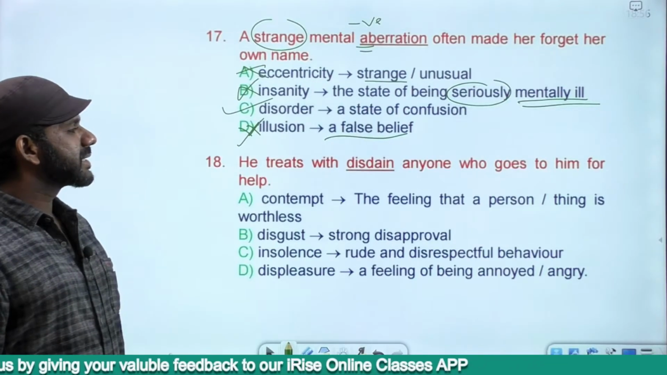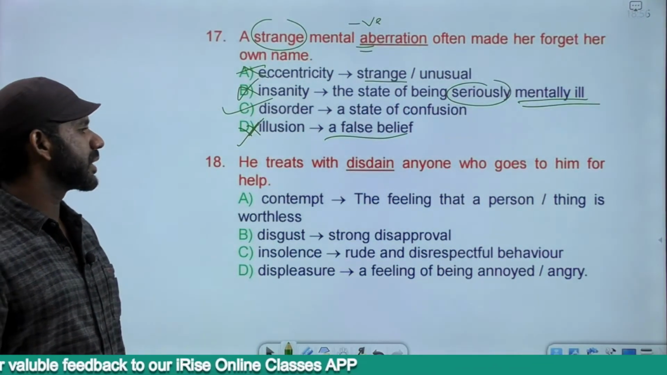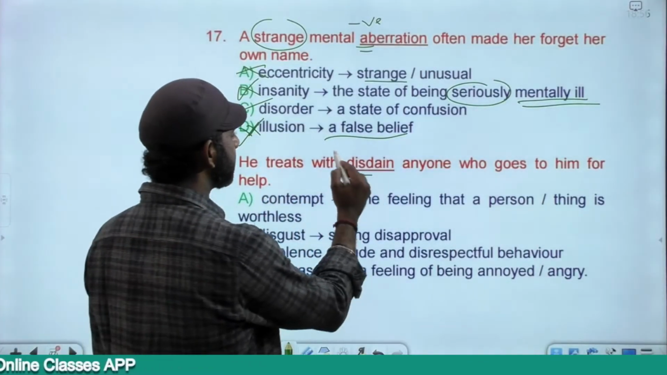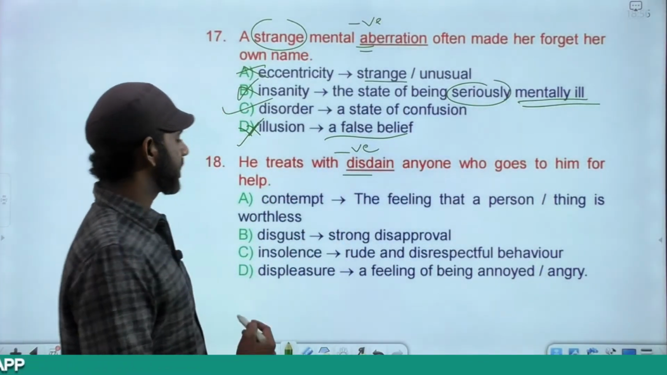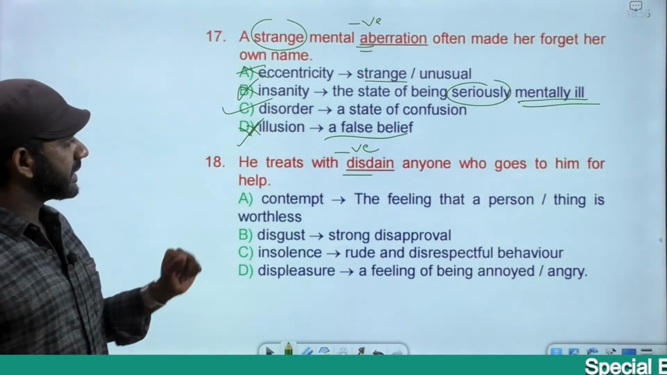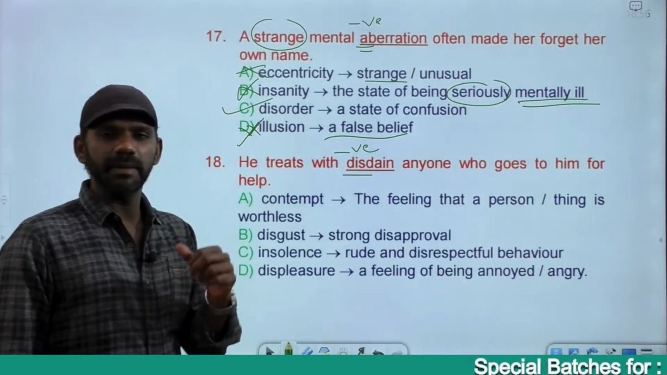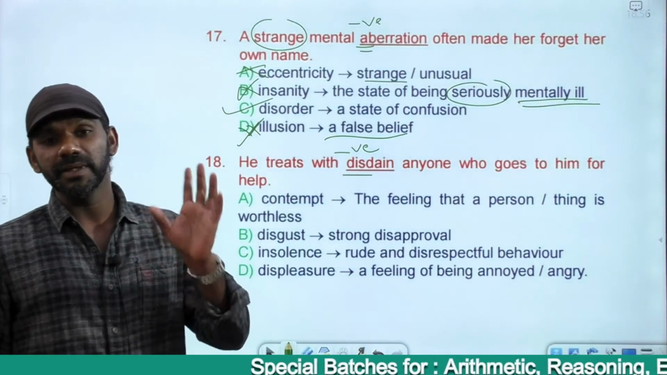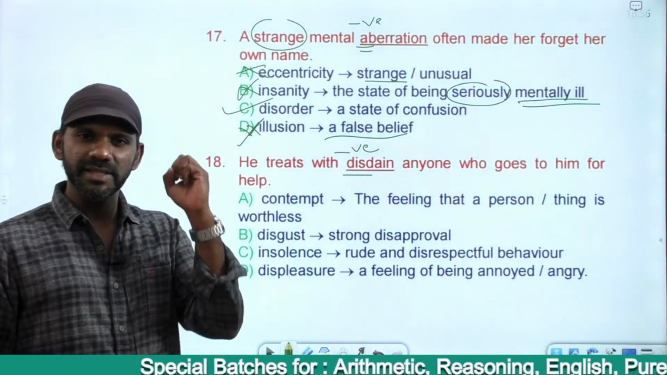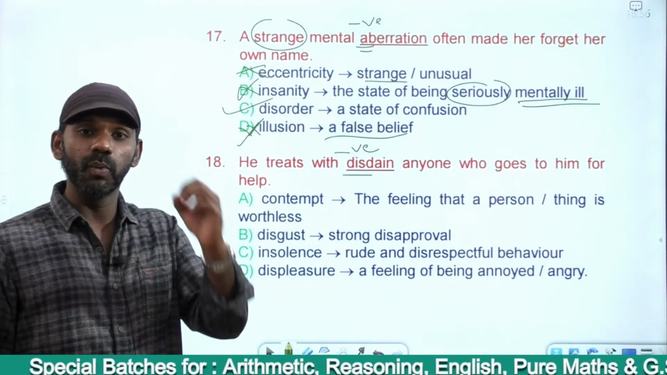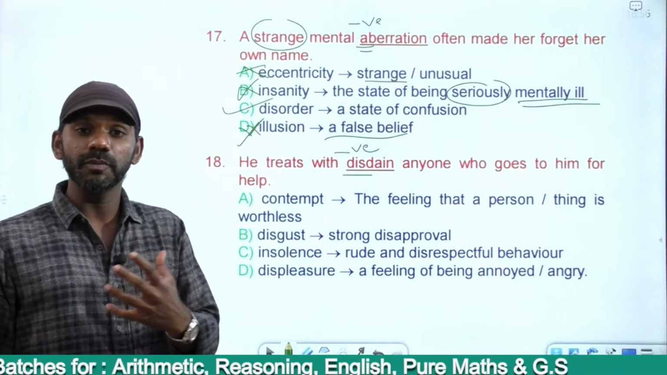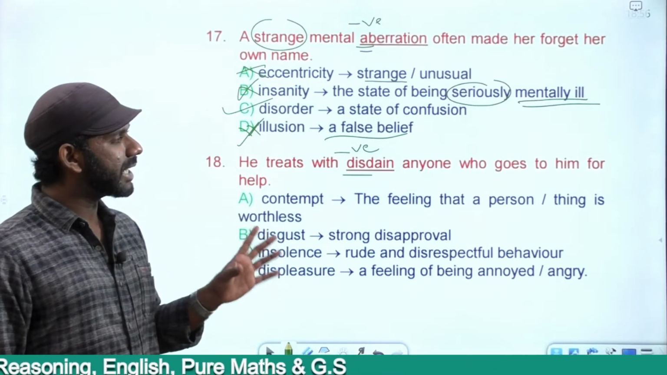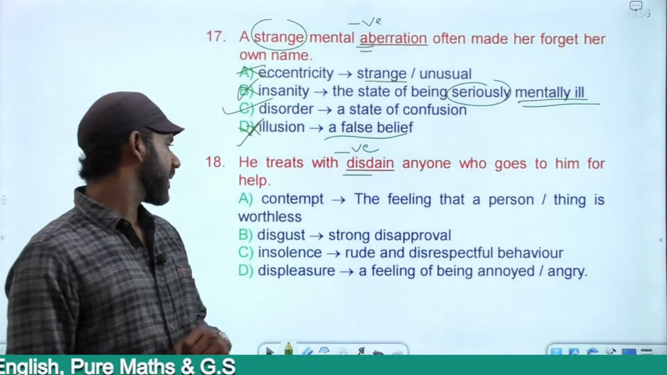He treats with disdain anyone who goes to him for help. Disdain is a negative word because dis is a negative prefix. He treats with disdain anyone who goes to him for help. That means if anyone goes to him for help, he thinks that this person is valueless. This person is worthless. He is of no worth. And that's the reason why he has come to me for help. This is what he thinks. He treats with disdain anyone who goes to him for help.